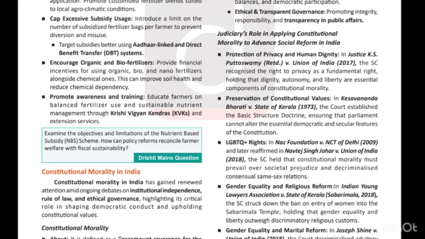You may think that this is not essential, but I believe that I have gone through various mains papers like state PCS and UPSC and others. I have realized that the questions which I'm discussing here are very insightful, and they are appearing in the exams.